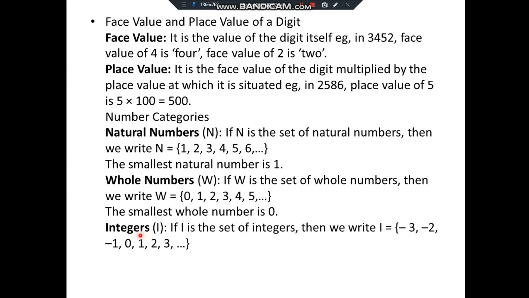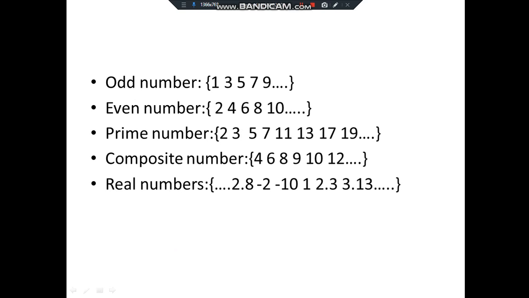Then we have integers. Integers are nothing but we have both positive, negative and 0. So negative values, then 0, then positive values. These are integers. Next we have odd numbers. You know odd numbers: 1, 3, 5, 7, 9, etc. These are odd numbers. Even numbers 2, 4, 6, 8, 10 are even numbers.